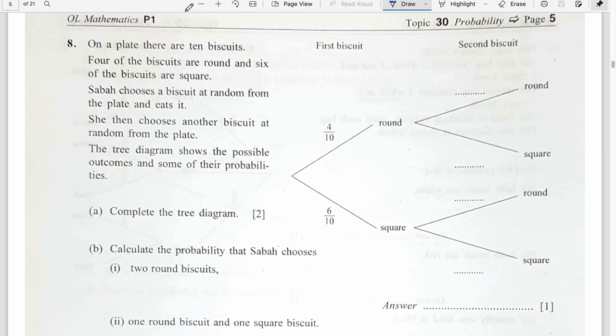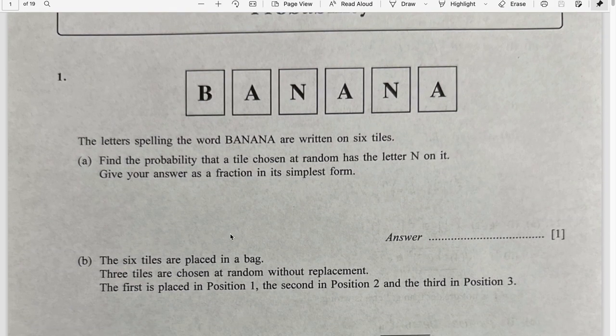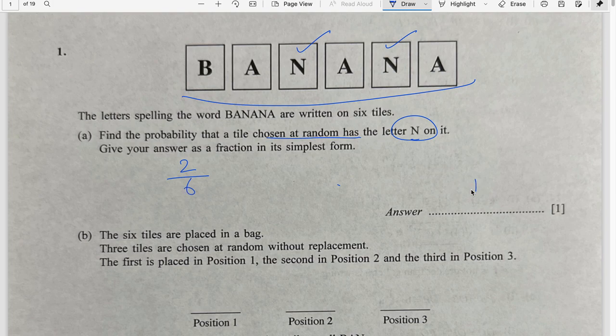Let's try a few questions from P2. Question number 1. The letters spelling the word banana are written on 6 tiles. Find the probability that a tile chosen at random has the letter N on it. Give your answer as a fraction in its simplest form. So we have two options which could be N out of these 6. So 1 by 3. The probability that we choose a tile and it has N on it is 1 by 3.